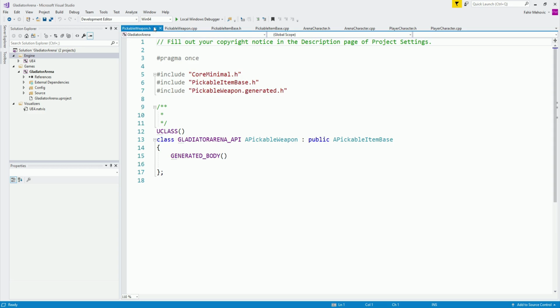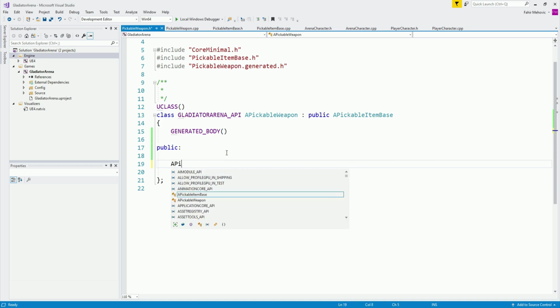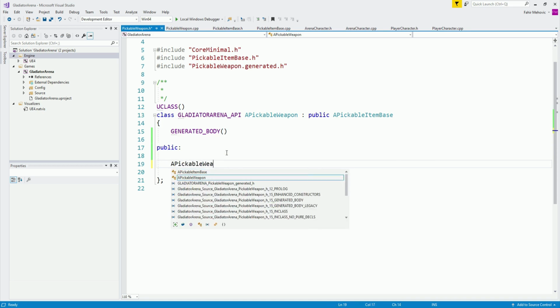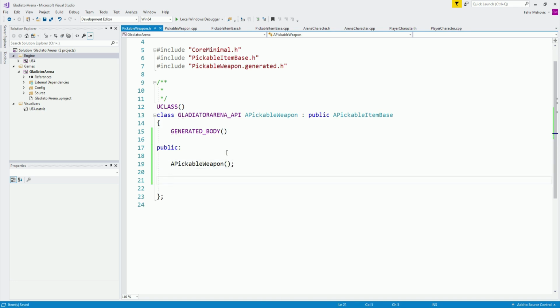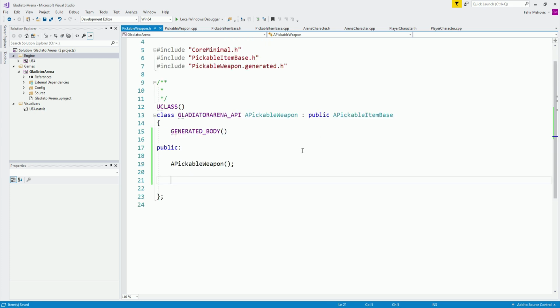So let me take the pickable weapon H, and over here we have the generated body. Below the generated body, I'm simply going to create our public, because these are going to be our public variables. We are going to have a constructor, which is PickableWeapon, the constructor for our class. As you can see over here, we are inheriting from the pickable item base. So yeah, there you go.